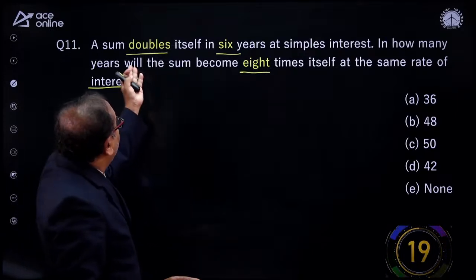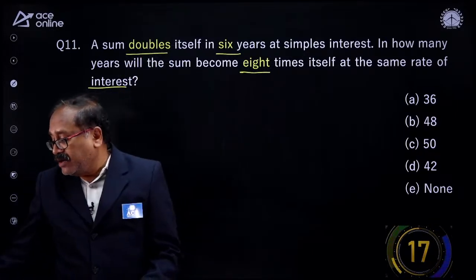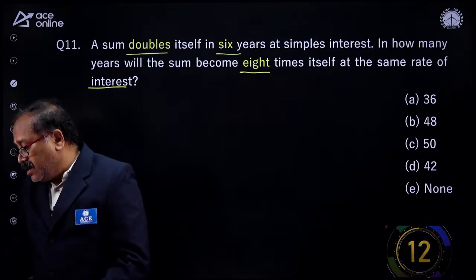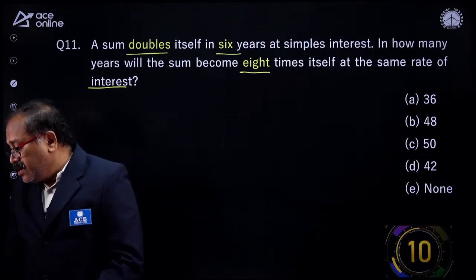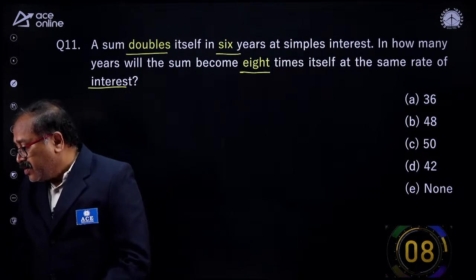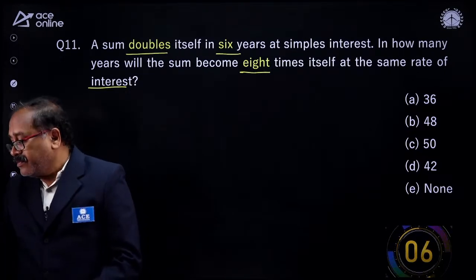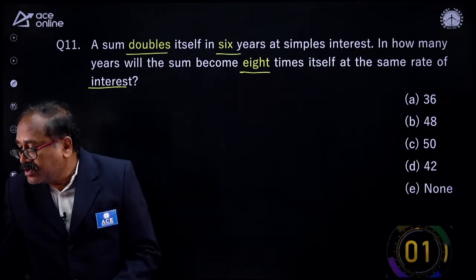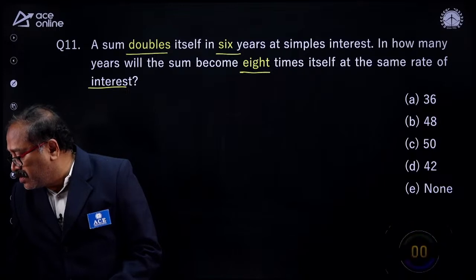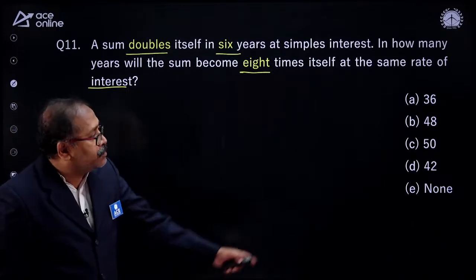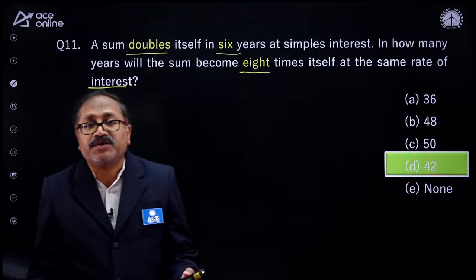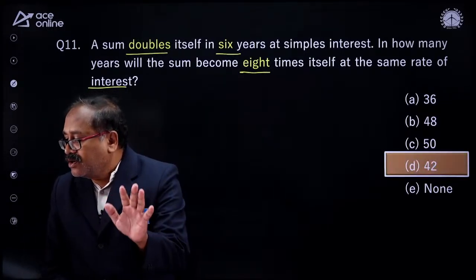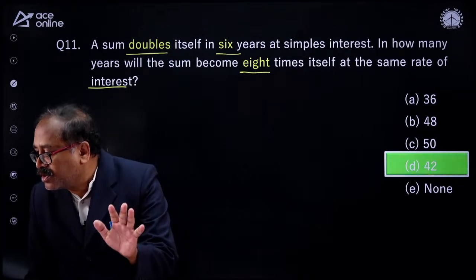Look at this one. A sum doubles itself in 6 years. We are dealing with question number 11. So that's right, option B. Some of you have already answered the question. Option B, time up. Let me see that. It is 42 years. But don't worry, Prakash, not 36.